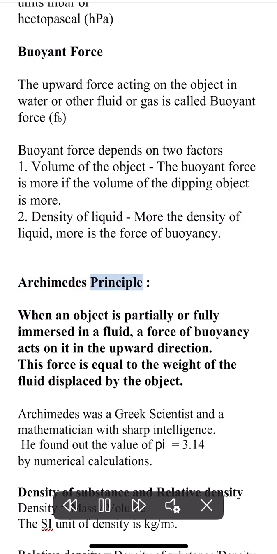Archimedes' principle. When an object is partially or fully immersed in a fluid, a force of buoyancy acts on it in the upward direction. This force is equal to the weight of the fluid displaced by the object. Archimedes was a Greek scientist and a mathematician with sharp intelligence. He found out the value of pi is equal to 3.14 by numerical calculations.